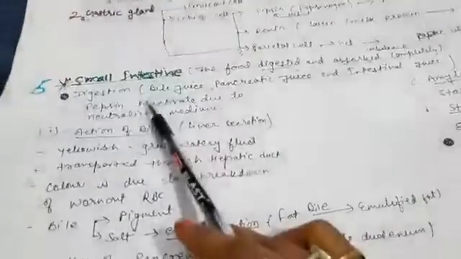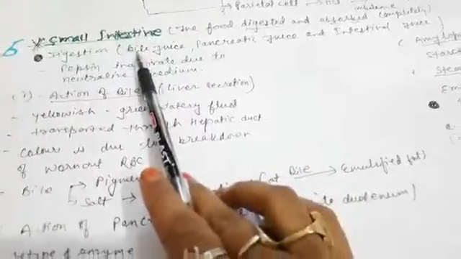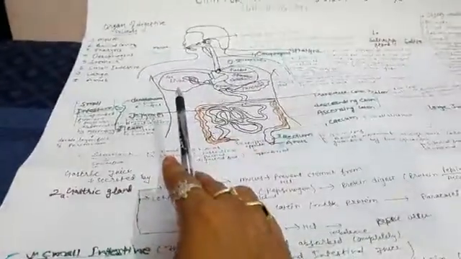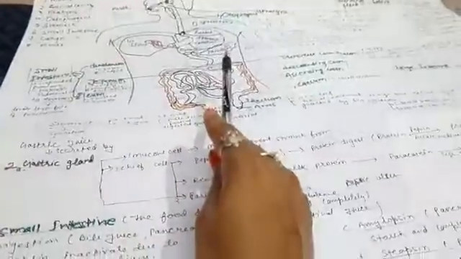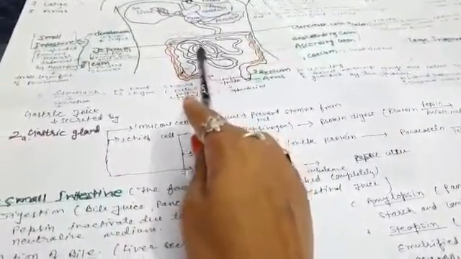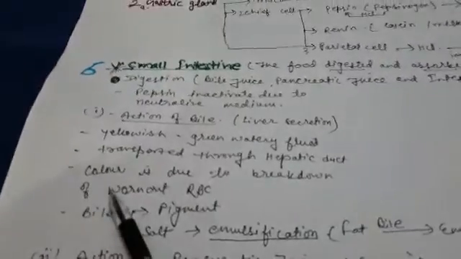Here the digestion is completed because in the small intestine there is the secretion of the liver, which is also a gland, the secretion of the pancreas, and the secretion of the small intestinal juice. We will study all of these secretions.